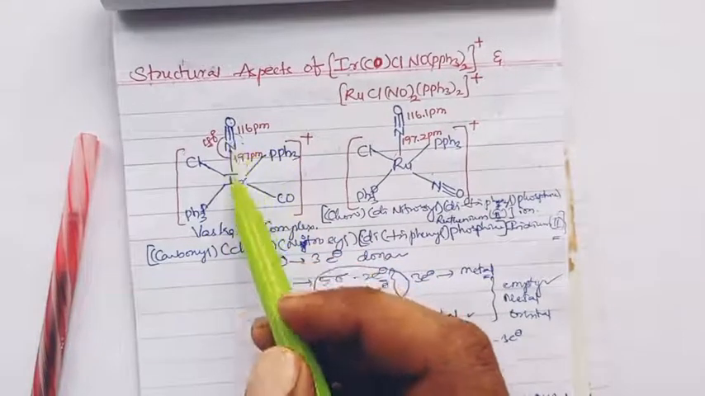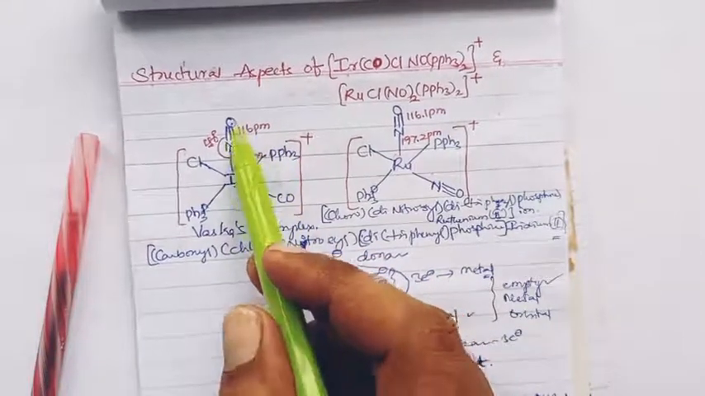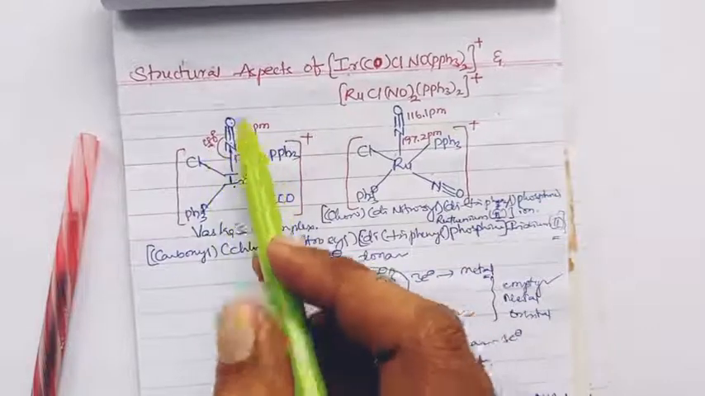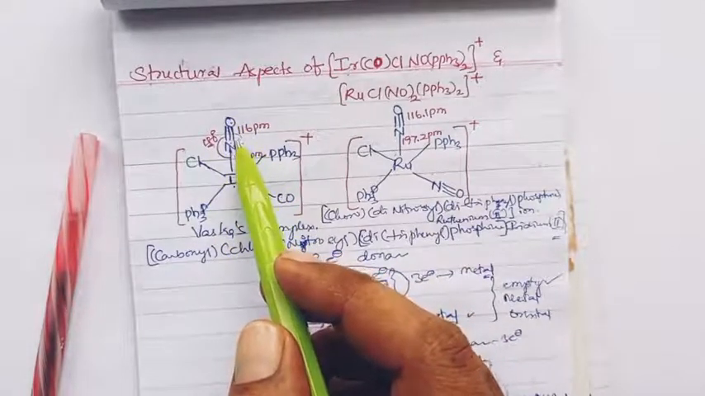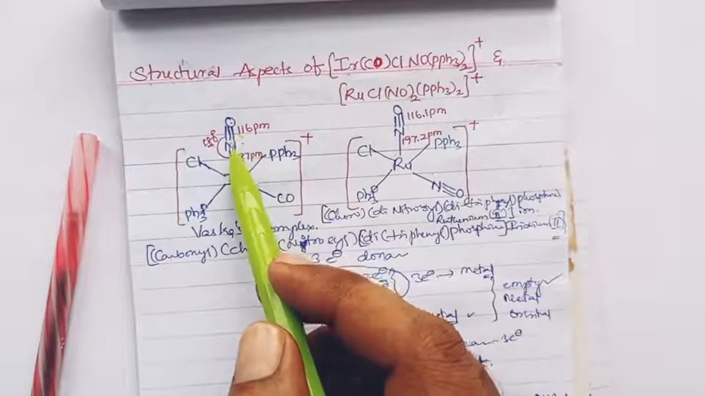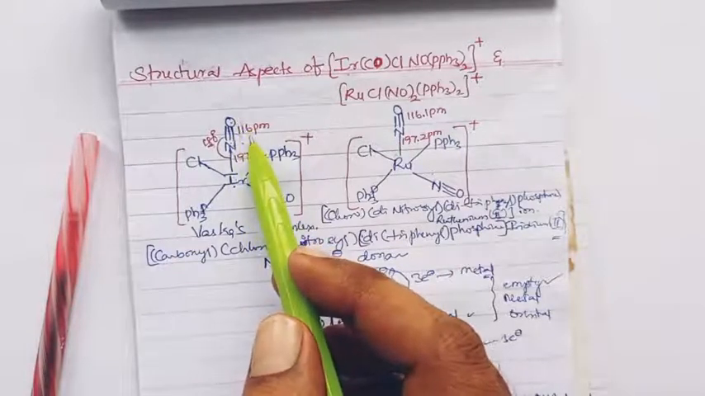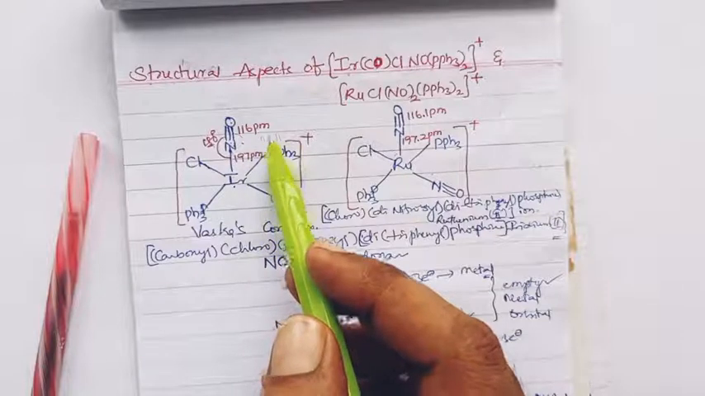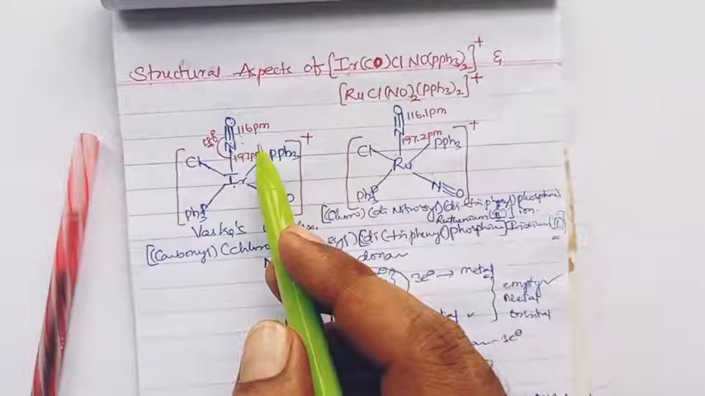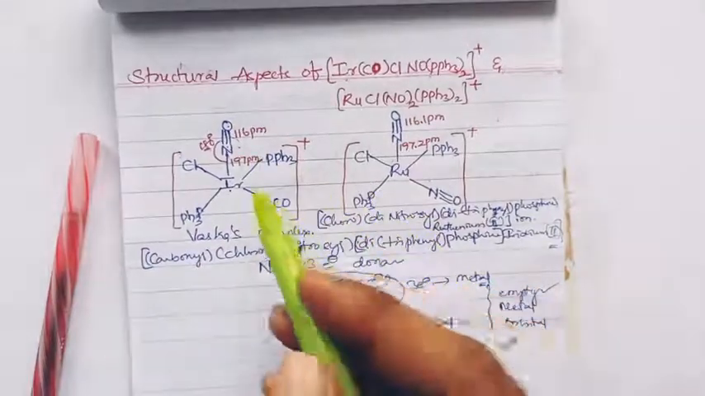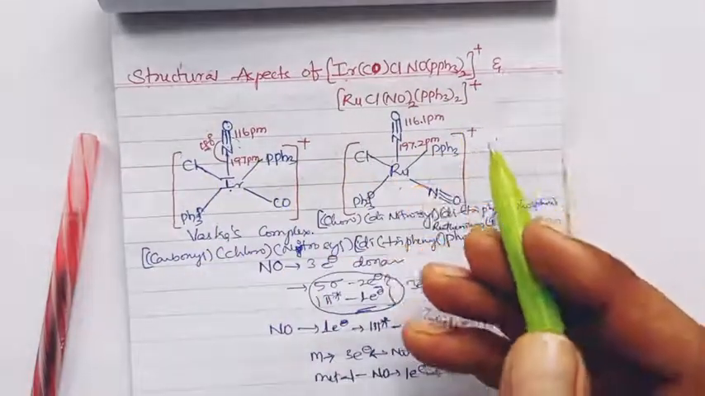The iridium-nitrogen-oxygen angle is 180 degrees, so it is in a linear bonding mode. The bond length of nitrosyl, nitrogen to oxygen, is 116 picometers, and the ruthenium to nitrogen bond length is 197 picometers. Now, when it comes to the ruthenium complex,